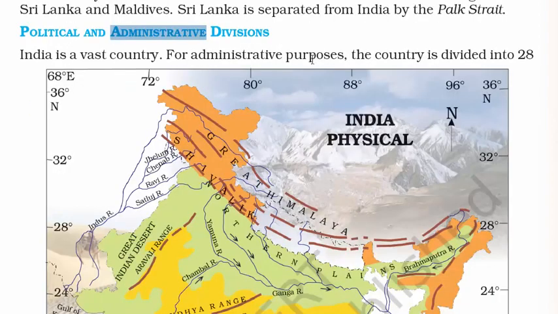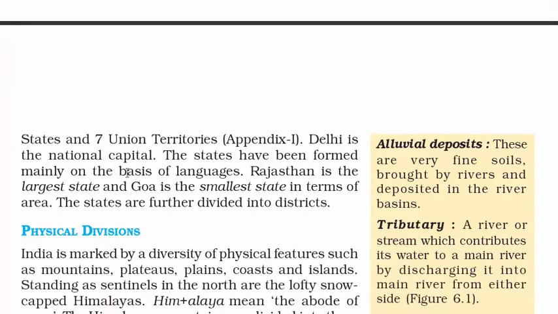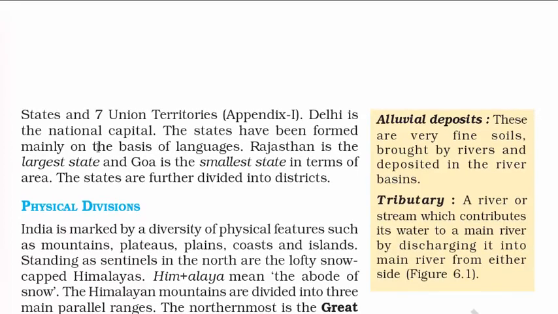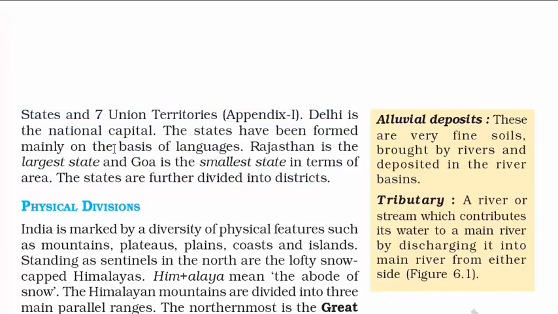For administrative purposes, the country is divided into 28 states and 7 union territories. Actually it's 29 states. The 29th state is Telangana, which was formed in 2014. Delhi is the national capital. The states have been formed mainly on the basis of languages. Rajasthan is the largest state and Goa is the smallest state in terms of area. We'll read about this in detail, as to how many states came into existence, when they came into existence, and what was the reason behind their division on the basis of languages.